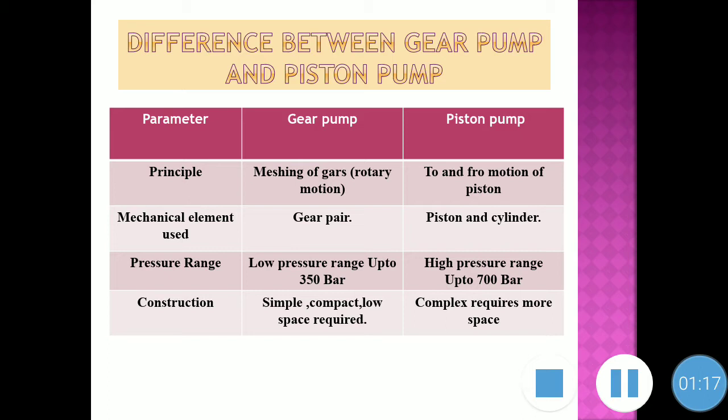and cylinder. Usually, a gear pump is used for the low pressure range, that is up to 350 bar, while a piston pump can be used for a high pressure range, that is up to 700 bar. If we talk about the comparison, usually gear pumps are simple, they are compact, and they require low space, while the piston pumps have a complex construction, they require more space.